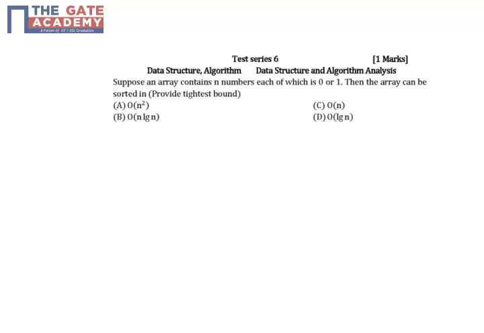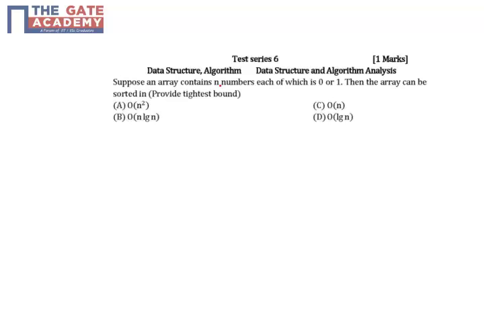The given question has an array that contains n different numbers, and those numbers are either 0 or 1. That means only 0 and 1 are in the array, not strings. Only the numbers 0 or 1 can be in the array. Now they have asked what the time complexity will be to sort that particular array.